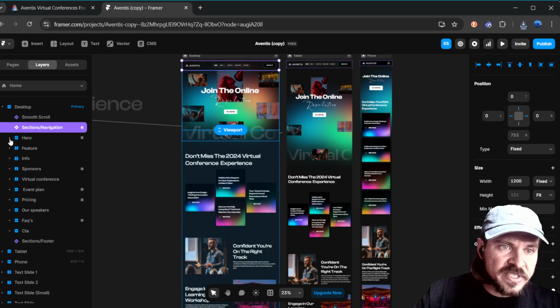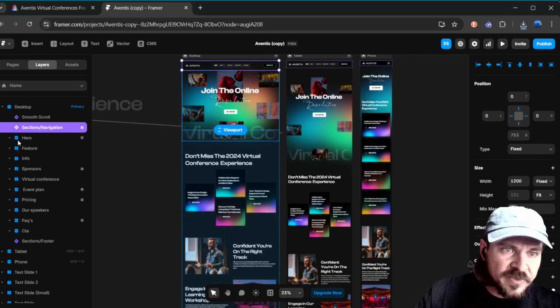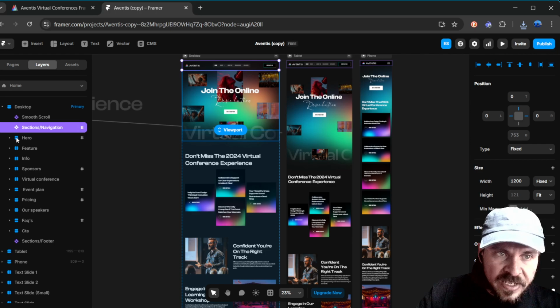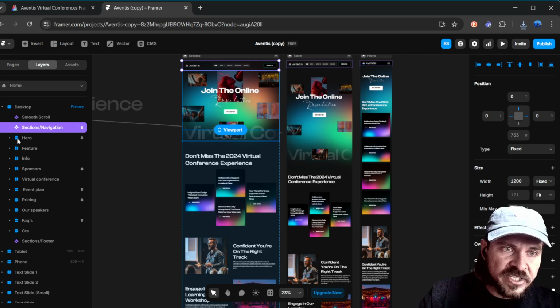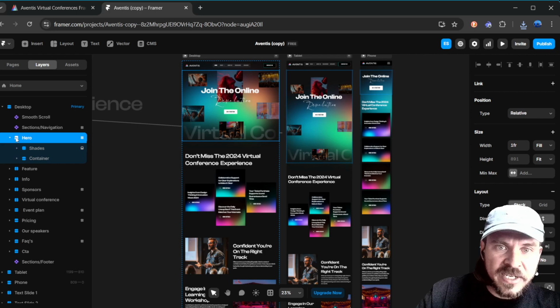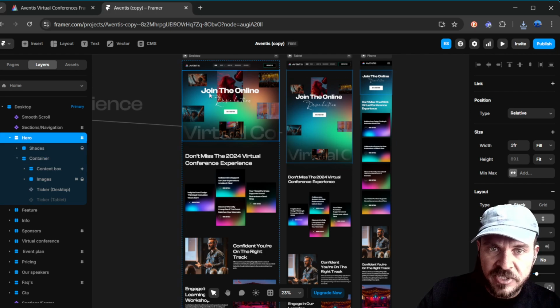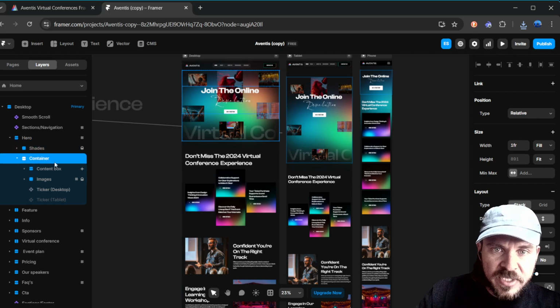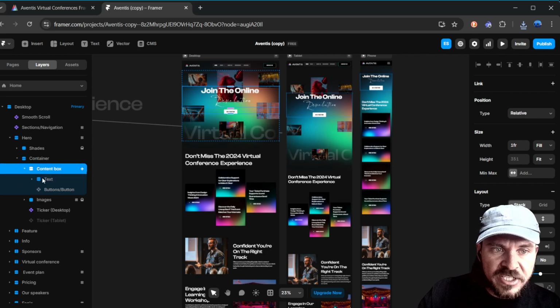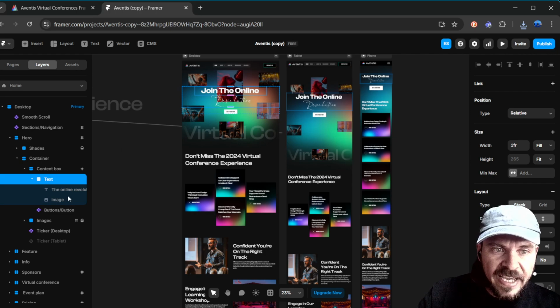So these are effects. You can see here, there's a bunch of blue icons. And if you pay attention, this one is a vertical stack and this is a horizontal stack. The way this icon looks is actually quite important. So if I show this one here, you can see it's looking at the hero section, which is the first thing you see. And then here you can see the container has 2 stacks. And again, this one is vertical. And I can see here that there's vertical things in here. There's actually 2 things that are stacked, the text and the image.